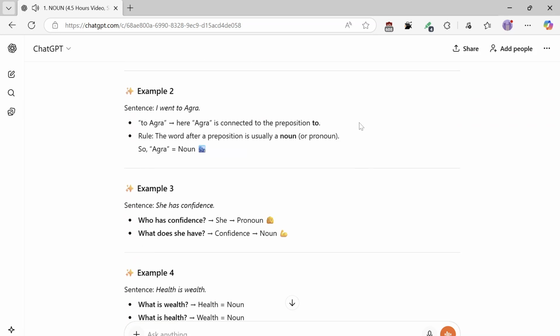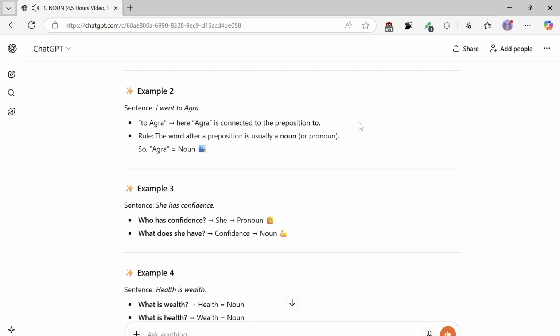Example 2, sentence: I went to Agra. Here Agra is connected to the preposition to. Rule: a word after a preposition is usually a noun or pronoun, so Agra equals noun. Example 3, sentence: she has confidence. Who has confidence? She, pronoun. What does she have? Confidence, noun.